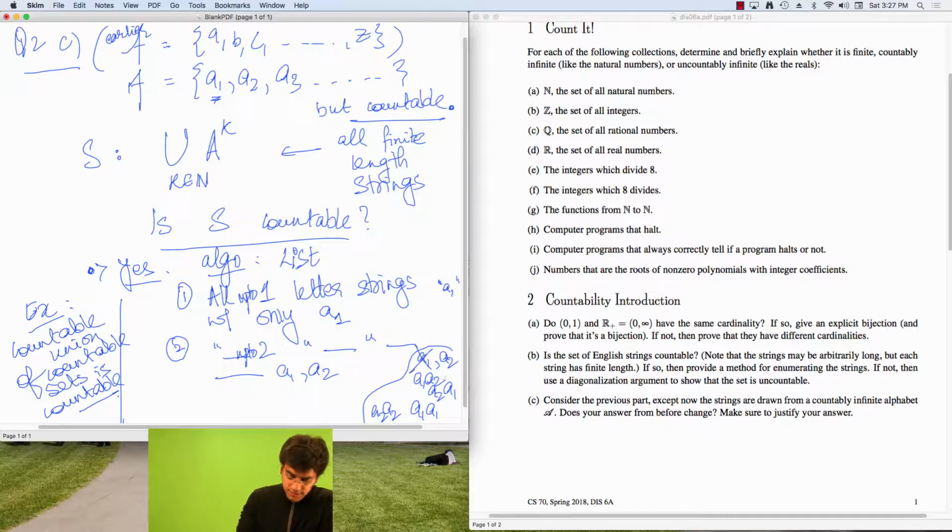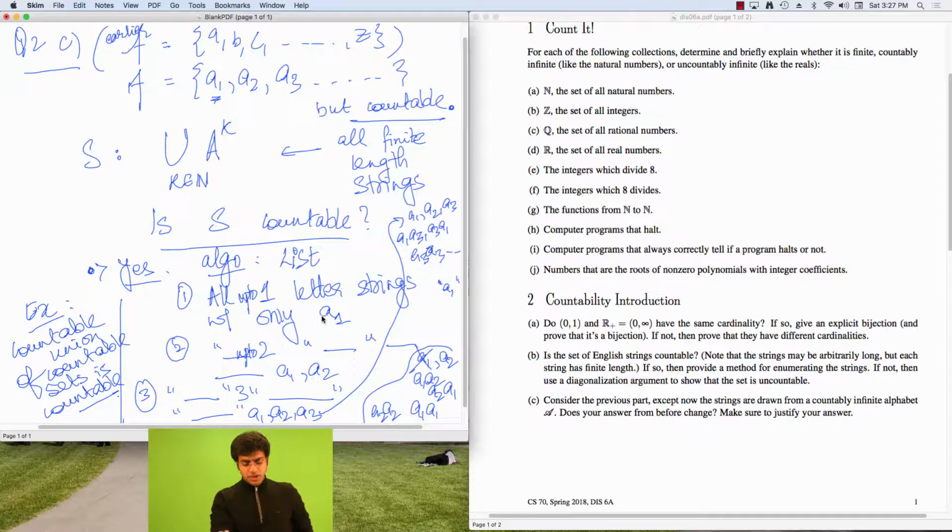So I've already seen A1, so get rid of that. And in general, I repeat: I say all up to 3-letter strings with A1, A2, and A3. So these strings are going to be something like first all 1-letter and then all 2-letter strings, and so on, up to 3 letters.